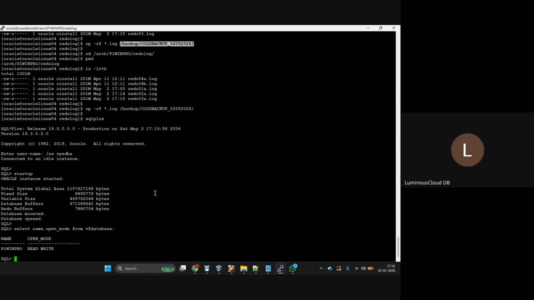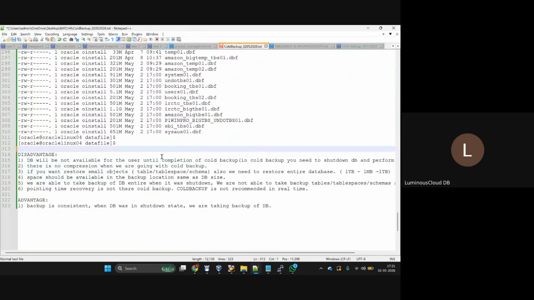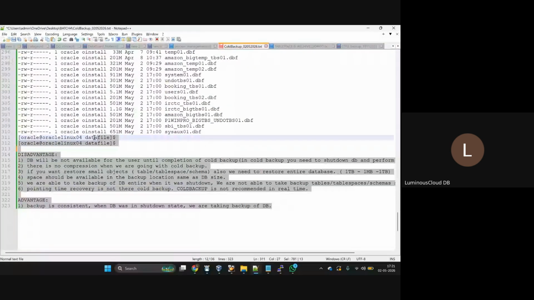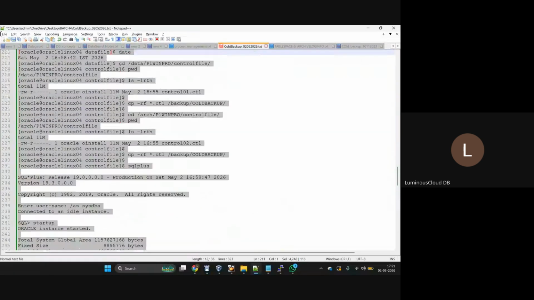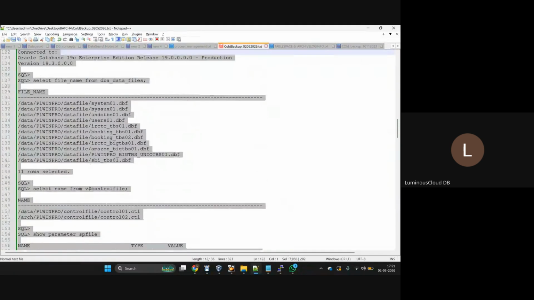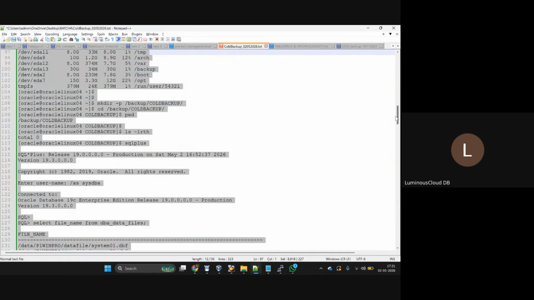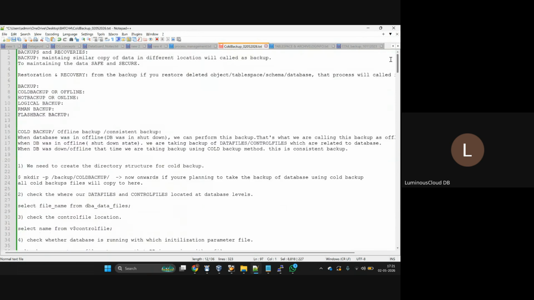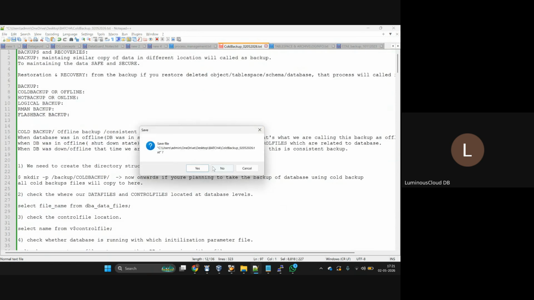The advantages and disadvantages I already listed over here. Please go through it. I mentioned what points are required for the cold backup and whatever practical is there, everything I mentioned here. Any questions here? Do let me know.